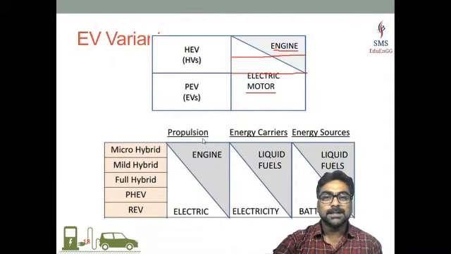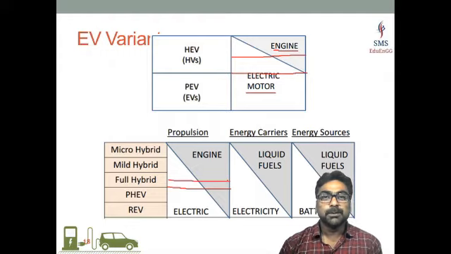Have a look at it based on the propulsion or energy carrier. So there are different categories of electric vehicle. Based on the proportion, as I mentioned, they can be classified. So if you draw a line here, for example, a full hybrid vehicle is something which has 50% proportion of internal combustion engine and electric motor.